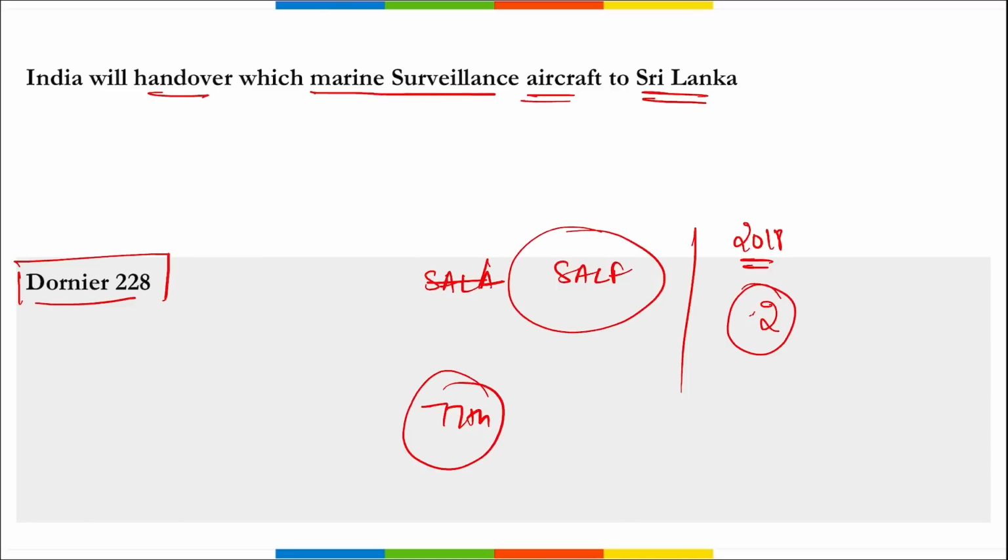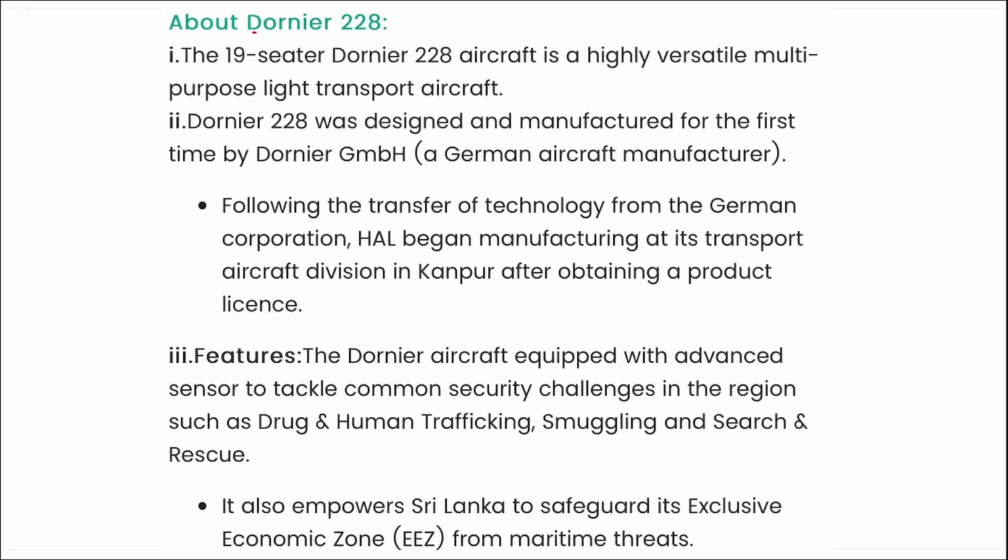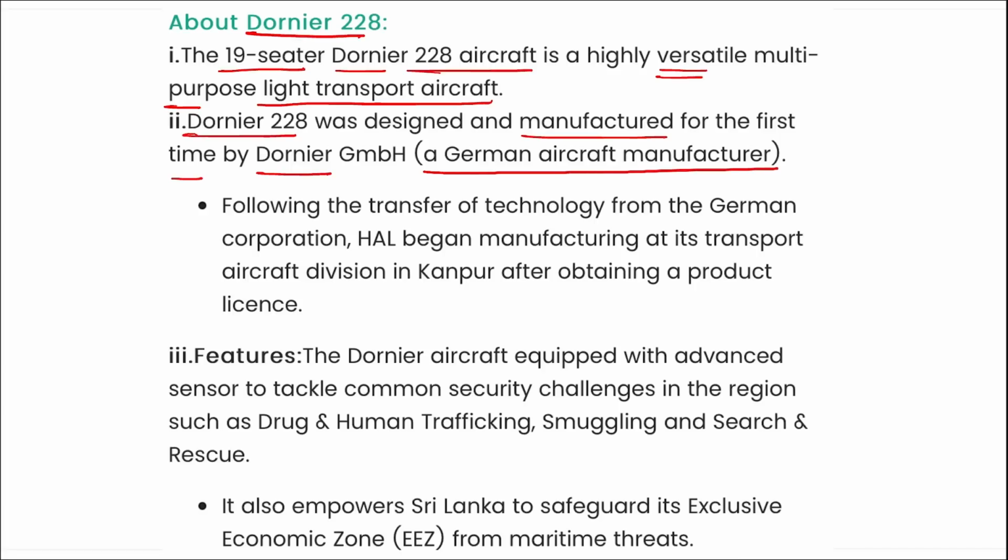Correct? Next. So here you can see this is your Dornier 228 aircraft. This Dornier 228 aircraft is a 19-seater aircraft. It is a highly versatile multi-purpose light transport aircraft. Dornier 228 was designed and manufactured for the first time by Dornier, a German aircraft manufacturer.